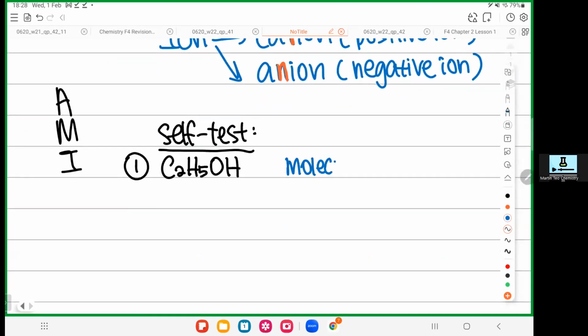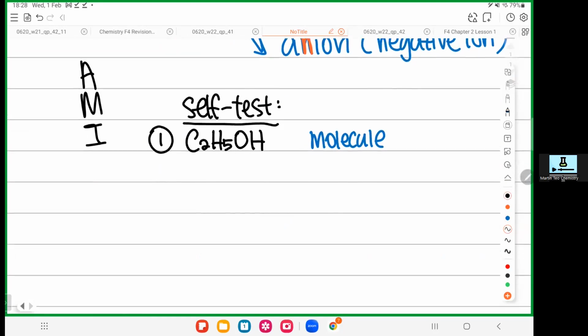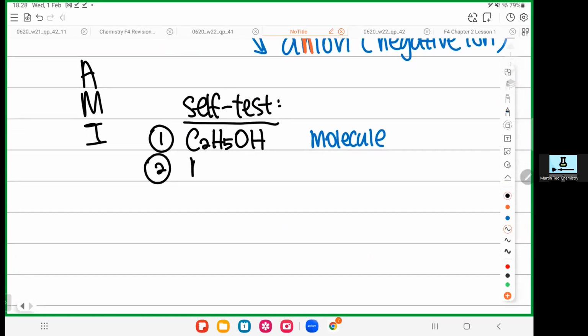Very, very good. Okay, let's say we have another one here. This is aluminium oxide. Do you think this fella is an atom, molecule, or ion? All right, awesome. It's an ion. Although we don't see any charges here, which they purposely hide from us, we know aluminium is a metal. Oxygen has to be a non-metal. Metal, non-metal, it is an ion. Very, very good.